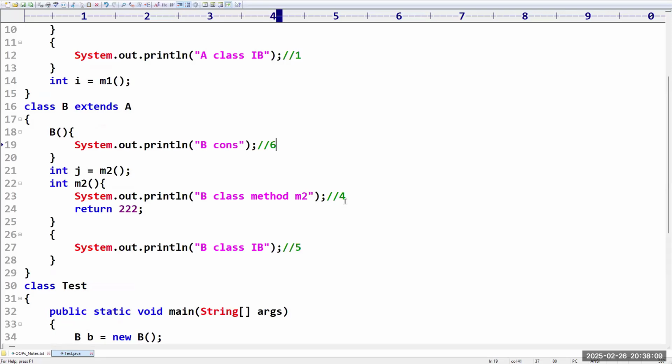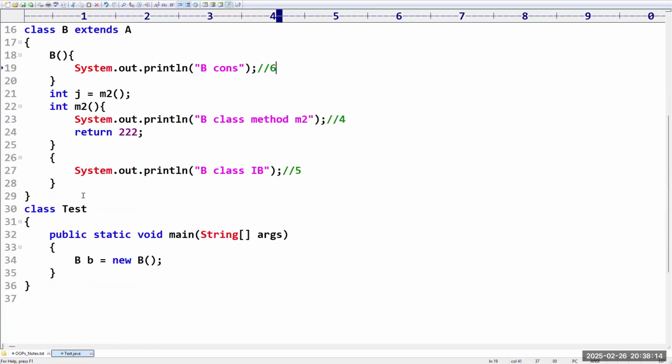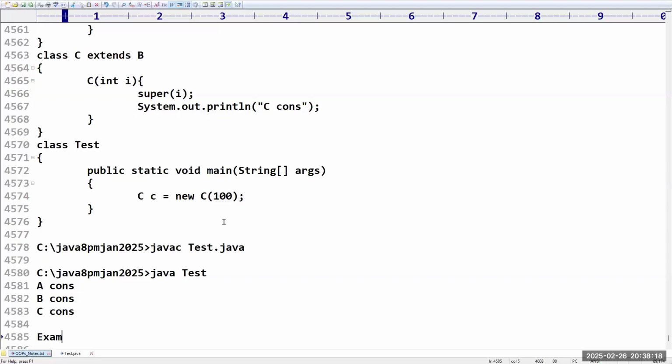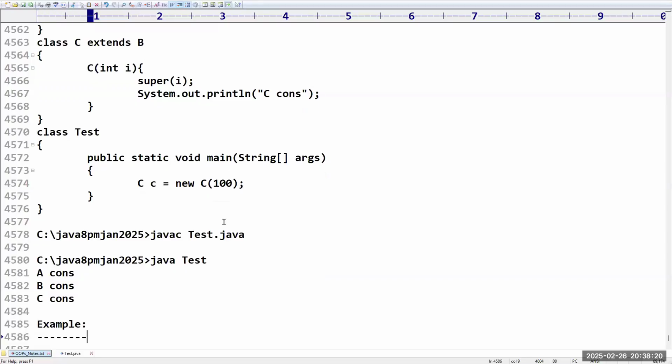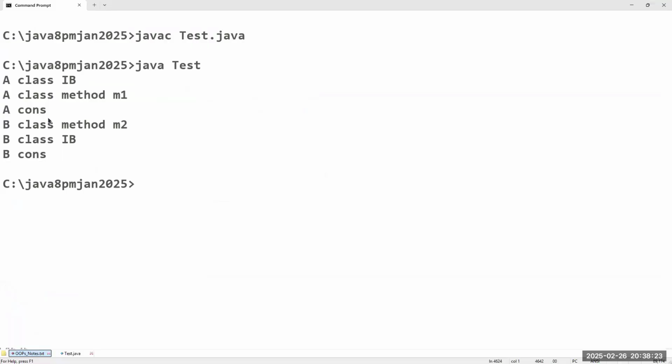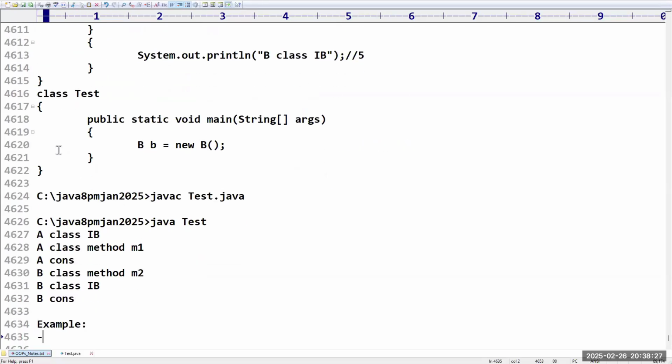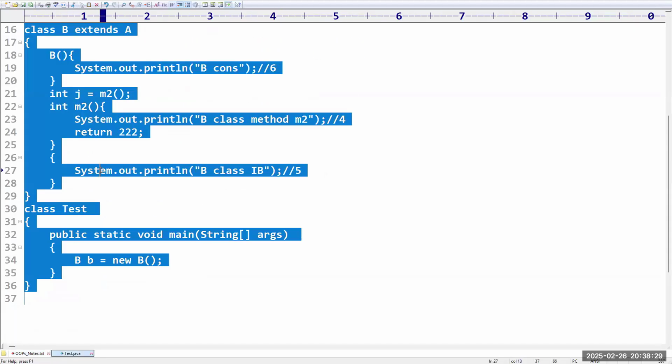Sir, up to this no queries, I think. Yeah, no queries. Clear? Yes. This is nothing but a very beautiful example of what we have covered now. So next example, observe carefully.